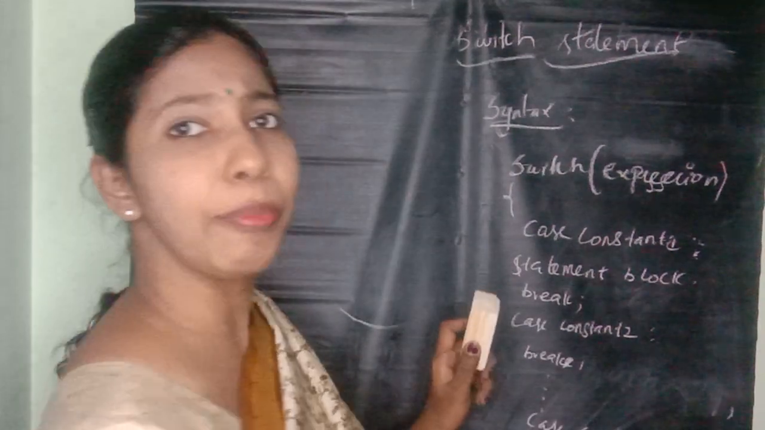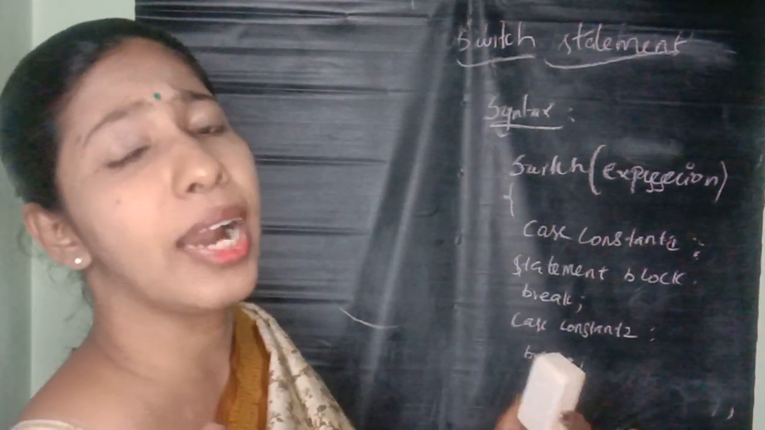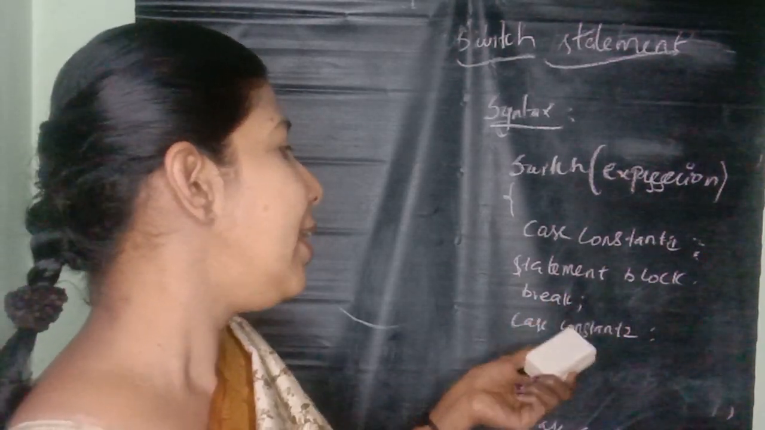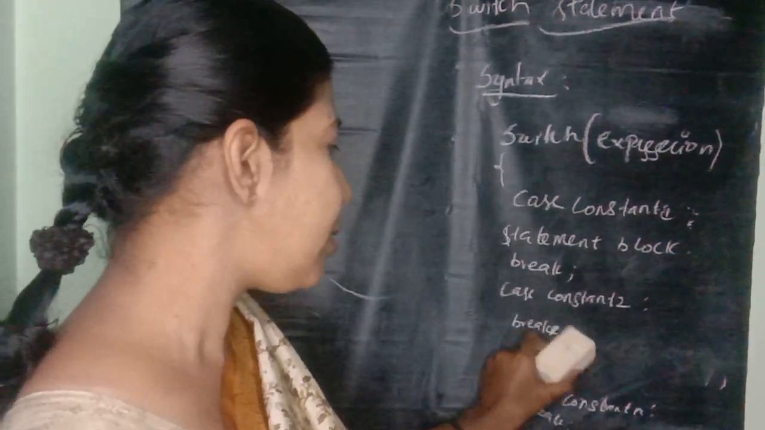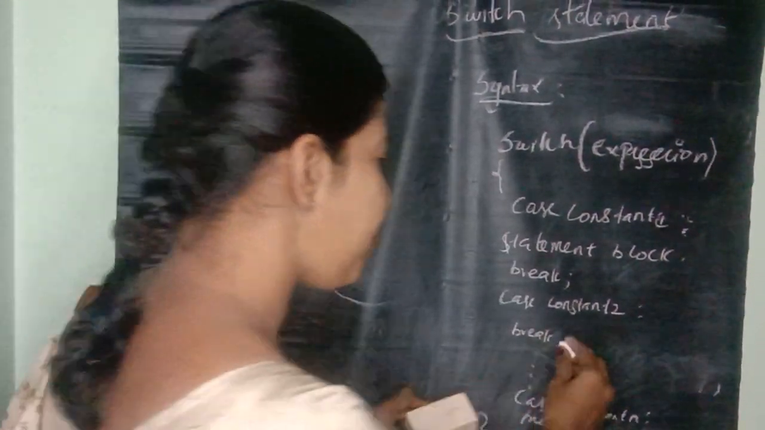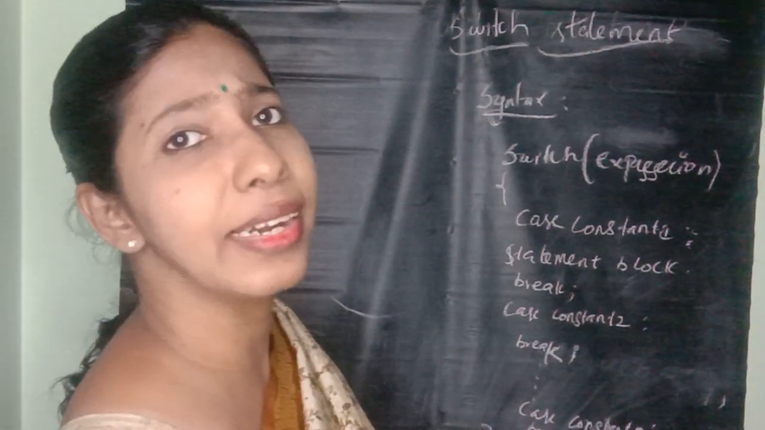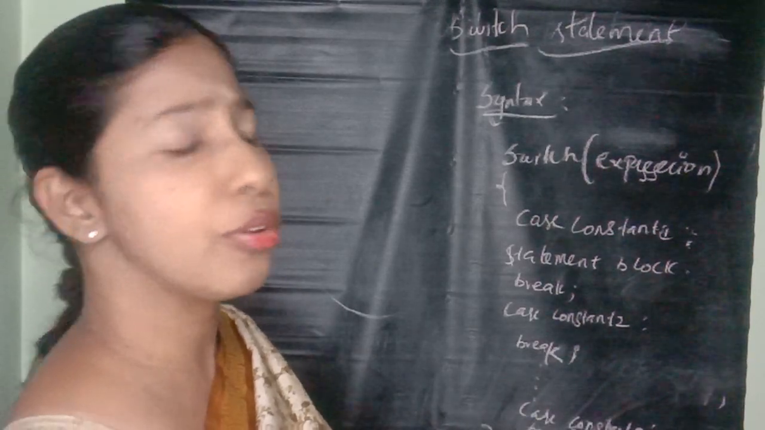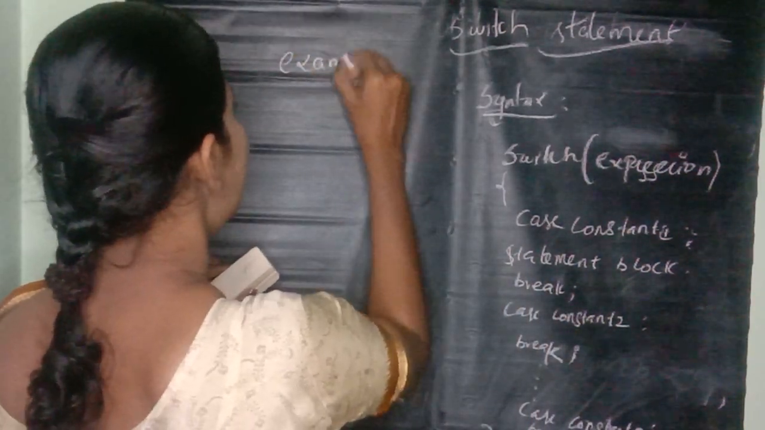Then closing the curly braces, after opening the curly braces. A constant means you can't change the value; that is called a constant. Statement block and break. Case constant 2 is the same, it can't change the value. This is known as the break statement, followed by a semicolon. The cases go on until constant n, and that is up to the user's choice. Let us see an example of this statement.